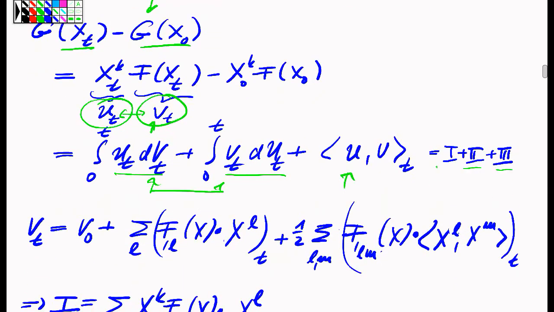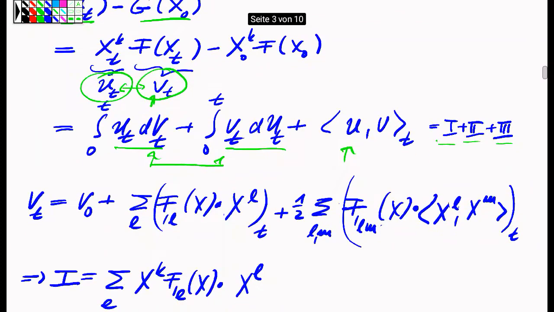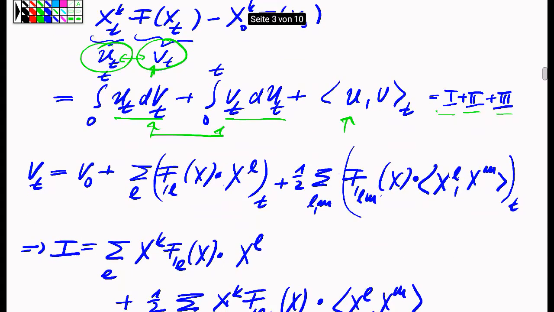So let me call these three different terms which appear here 1, 2, and 3. And before I evaluate these three terms further, let me have a look again at the v process, which appears here. Well, for the v process, by the previous induction hypothesis, the v process is a polynomial of degree smaller, and there I have the Ito formula, which tells me that the v process changes from the process v at time 0 by performing an integral according to first order chain rule.